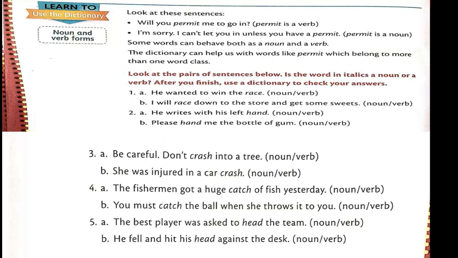In the first sentence, permit has been used as a verb, and in the second sentence, it has been used as a noun. In the first sentence, permit means to give permission, and in the second sentence, permit means a written document that says you're allowed to go. Some words can behave both as a noun and a verb. The dictionary can help us with words like permit, which belong to more than one word class.